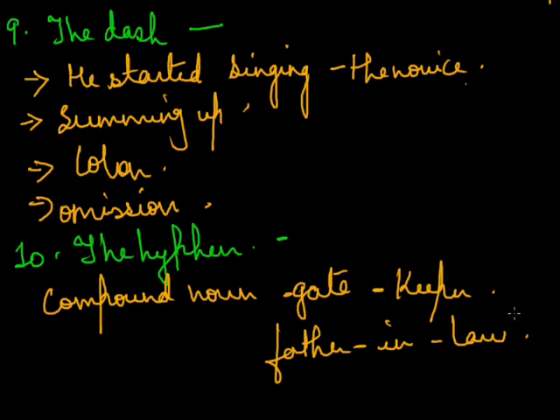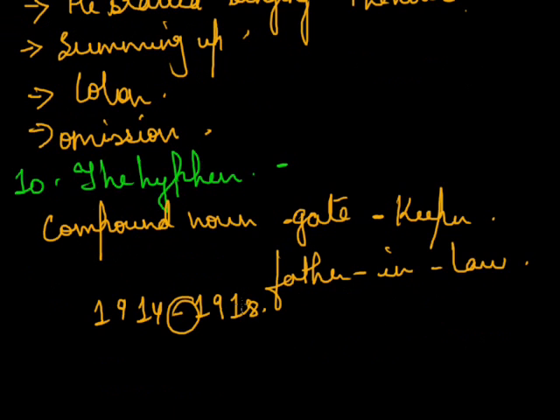This is how you write it. It is also used to indicate a span of years. For example, the First World War lasted for four years, from 1914-1918. So again, the hyphen is used. It is also used to connect a word that is split over two consecutive lines.